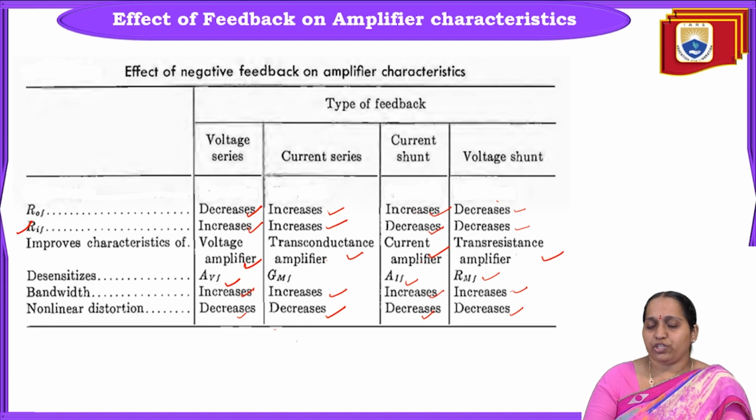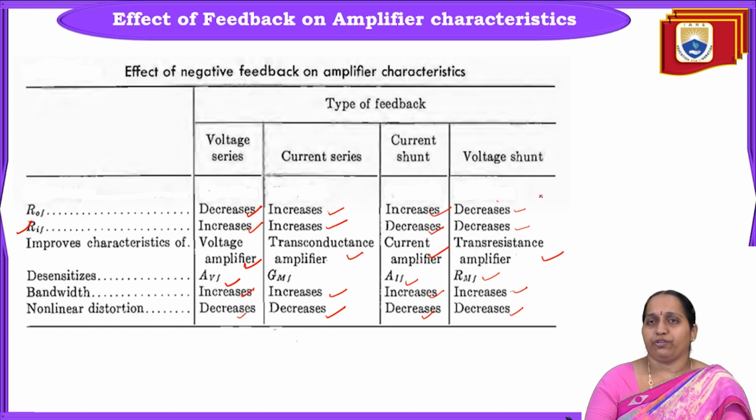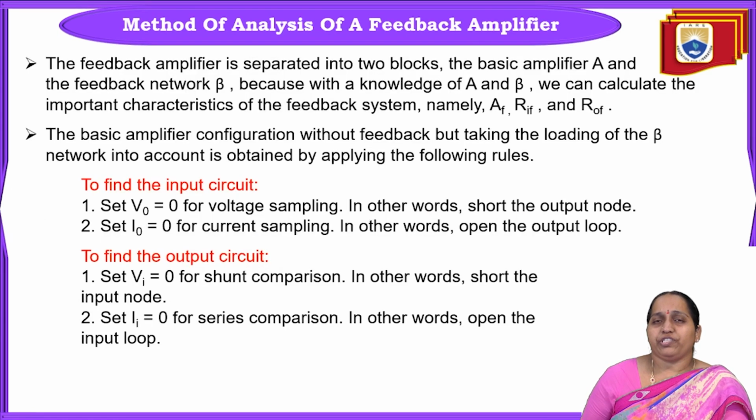Whether it is voltage series, voltage shunt, current series or current shunt, you can see that bandwidth is increased as well as nonlinear distortion has reduced using negative feedback configuration. RIF increases for series configuration and decreases for shunt configuration. R0F increases for current series and current shunt and decreases for voltage series and voltage shunt configuration. This is the effect of negative feedback on amplifier characteristics. Next we shall see the method of analysis of feedback amplifier.